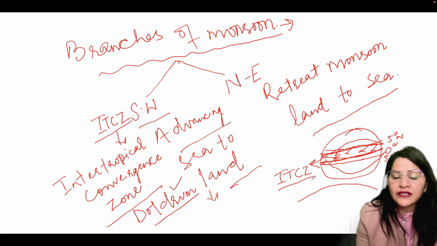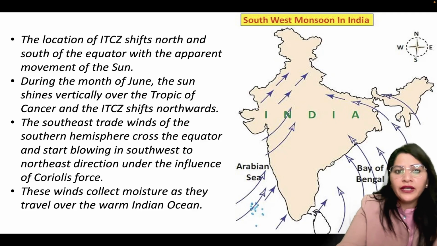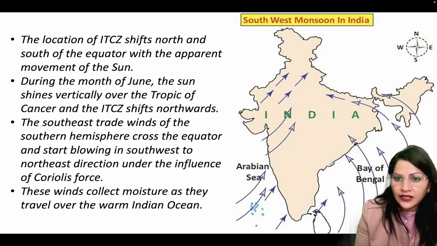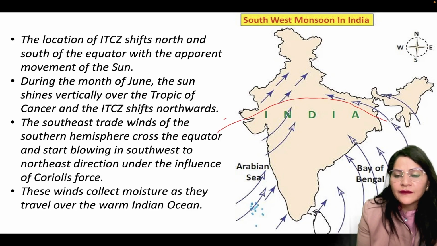And in case of India, this ITCZ shifts north and south of equator with the apparent movement of the sun. This all I have discussed before. In case of India, it shifts up to Ganga plain, Gangetic plain it shifts.